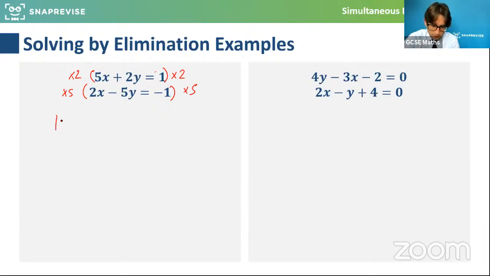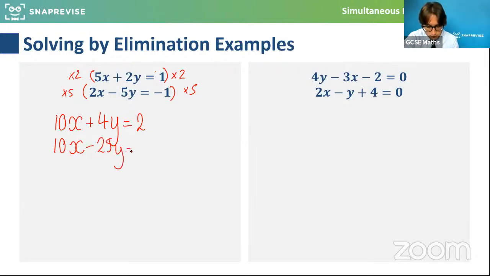That must mean that 10x plus 4y equals 2, because I've just doubled that, times it all through by 2. I've generated an equivalent equation, but what I'm doing is making the coefficients of x be the same. So if I times this one through by 5, that would also be true, that 10x minus 25y equals -5.